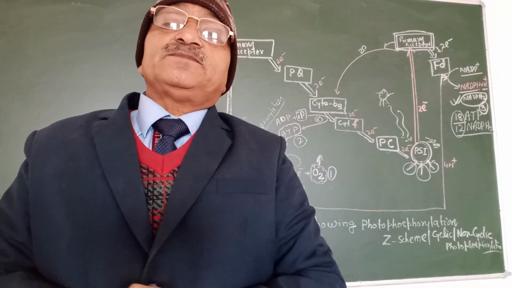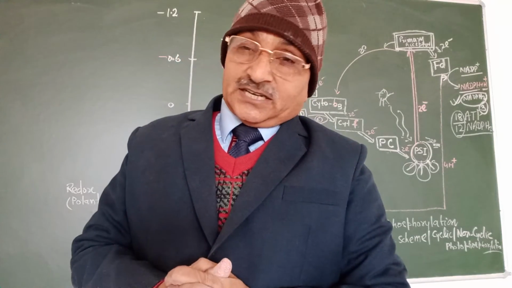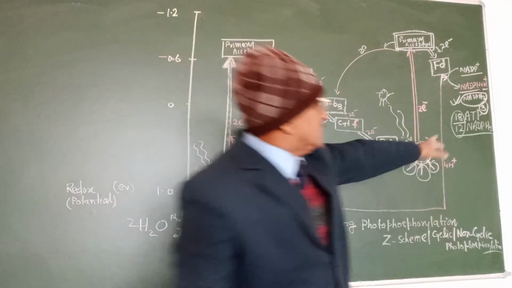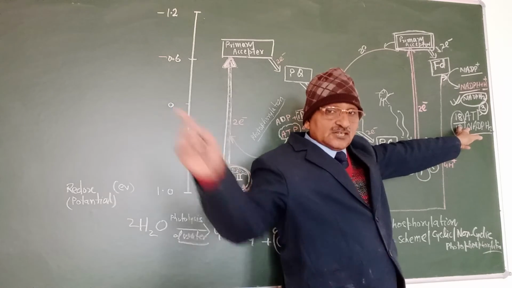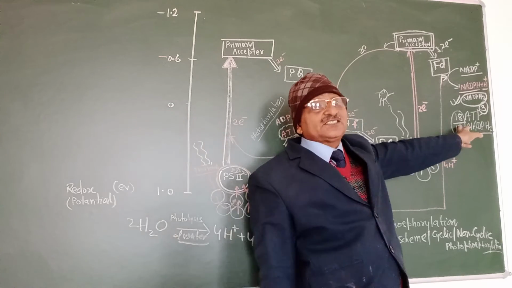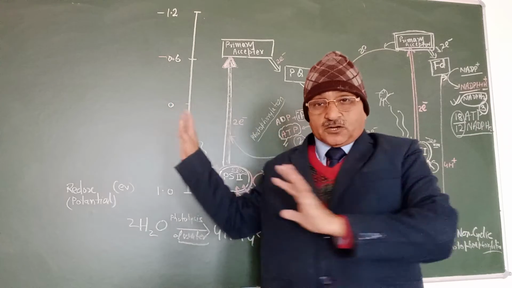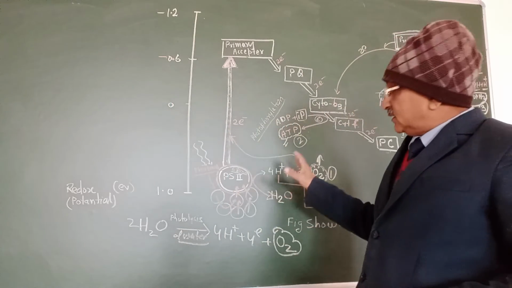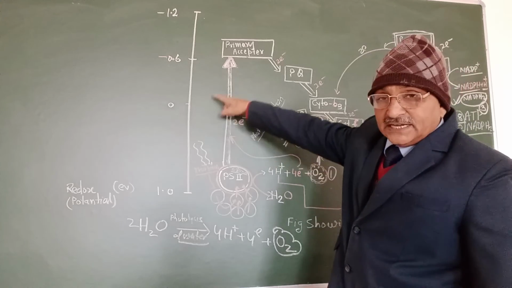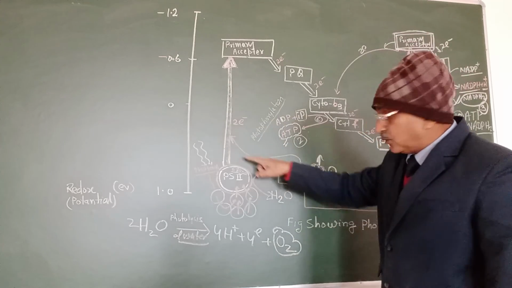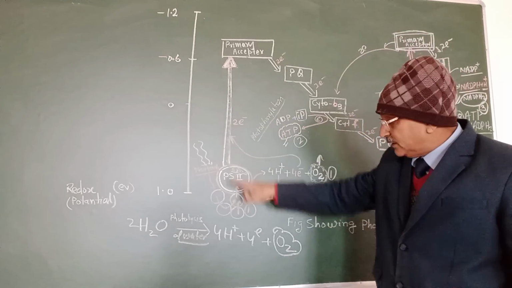During dark reaction, two important products are required: 18 ATPs and 12 NADPH2. These are required in dark reaction but produced in light reaction. When we see this scheme overall, three things are happening. Photolysis takes place: the gap left by the electron that has jumped is fulfilled by photolysis of